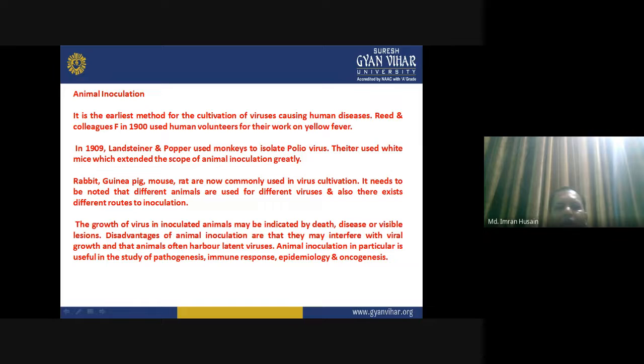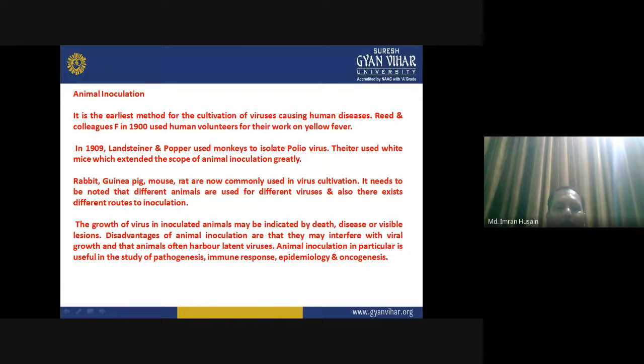In 1909, Landsteiner and Popper used monkeys to isolate poliovirus. Theiler used white mice, which extended the scope of animal inoculation greatly. Rabbit, guinea pig, mouse, and rat are now commonly used in virus inoculation.